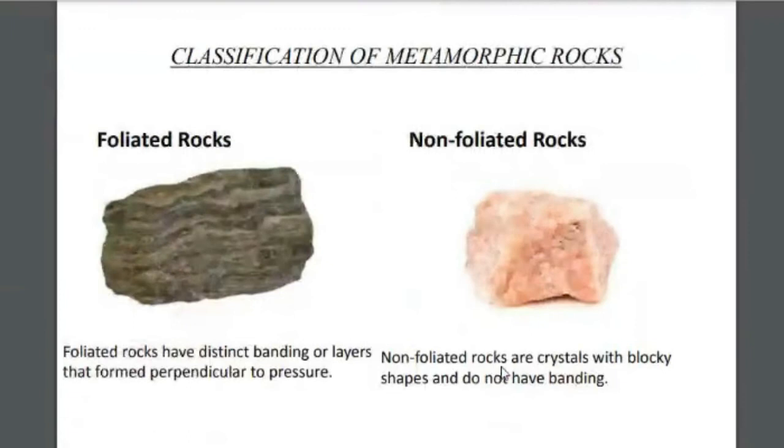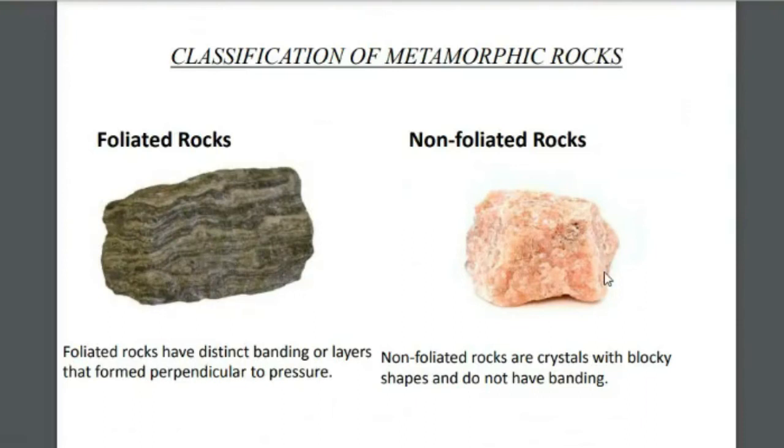Classification of metamorphic rocks. Based on their characteristics and appearance, they are classified into two types: foliated and non-foliated rocks. Foliated rocks, as you can observe in the diagram, have a thin layer-like appearance. Most of the schist falls in the category of foliated rock.